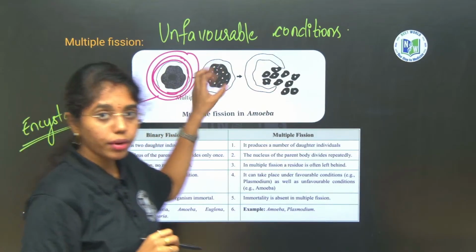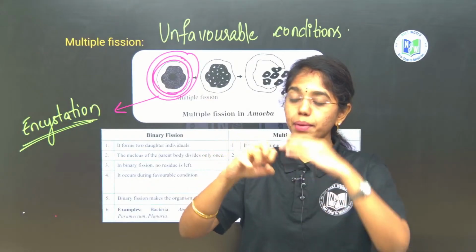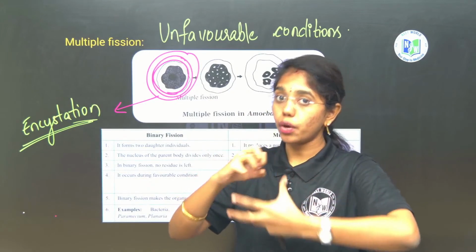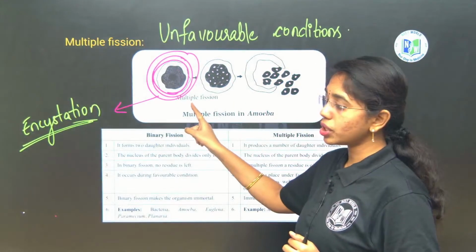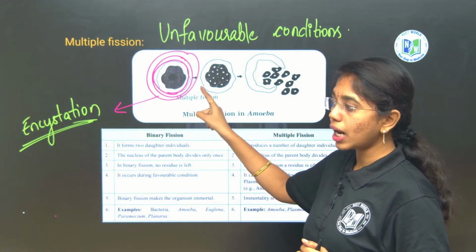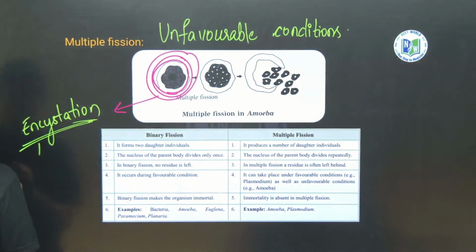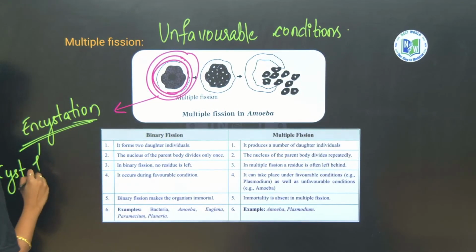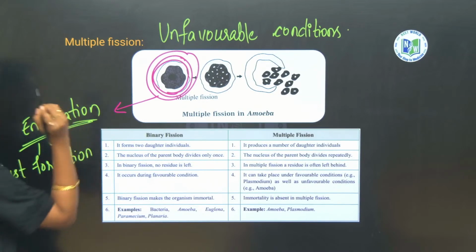So during unfavorable conditions what happens? The pseudopodia will be pulled in and the amoeba itself gets covered with 3 layers of cyst. Here cyst formation is done. This phenomenon is called what? Encystation. After encystation what is seen, ma? Cyst formation occurs. Fine, right?